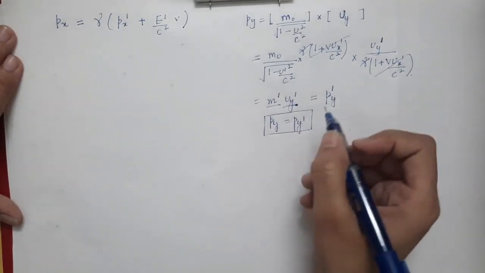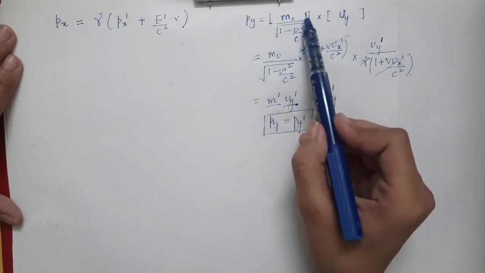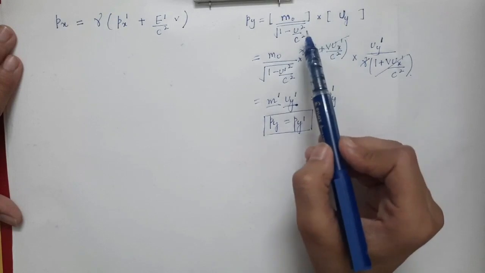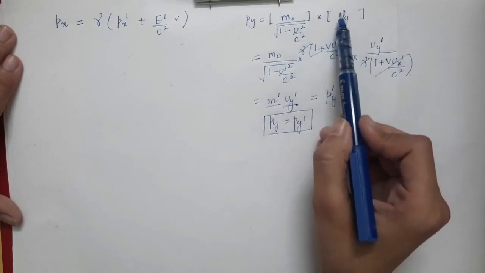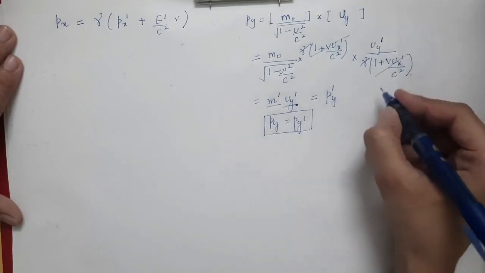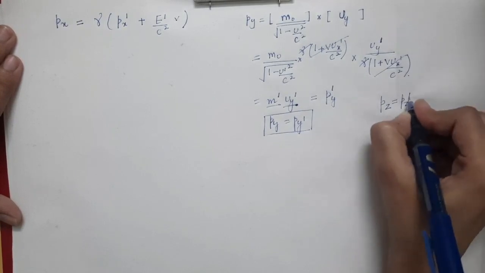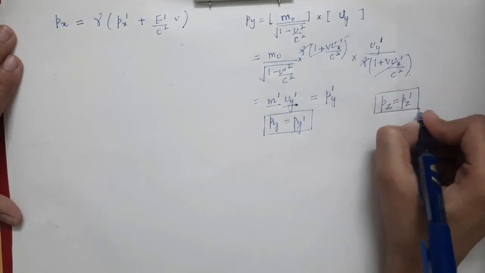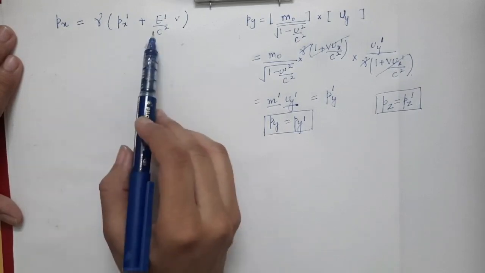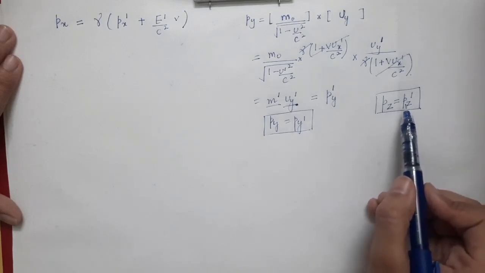Now in the same way you can find the relation of pz with pz prime. For that you will write the mass times the z component of velocity, and you will use the velocity transformation. You will write uz in terms of uz prime. That you will do by yourself. The result will be pz is equal to pz prime. So px has come out to be related to px prime by this expression. Py is equal to py prime and pz is equal to pz prime.